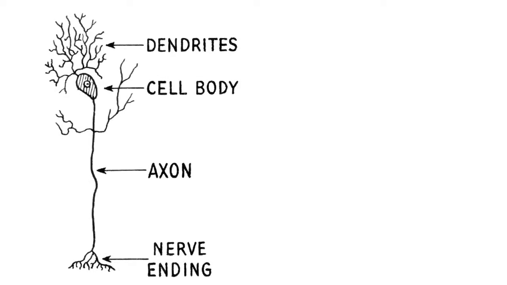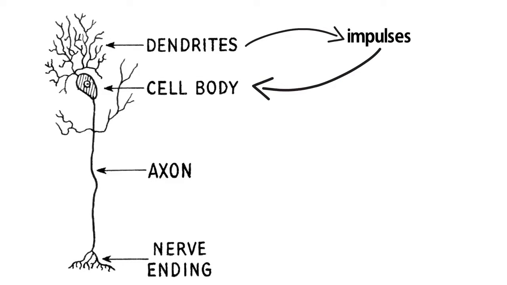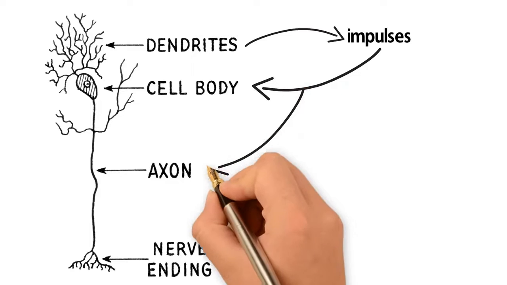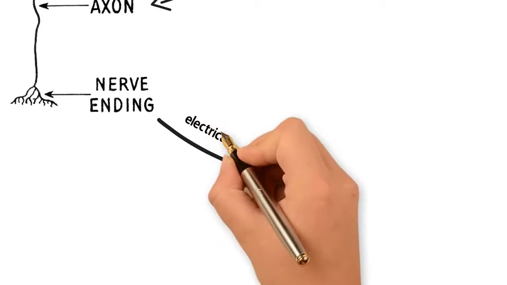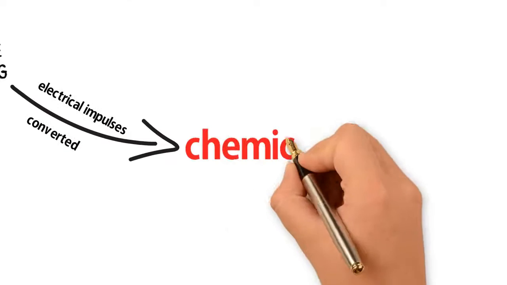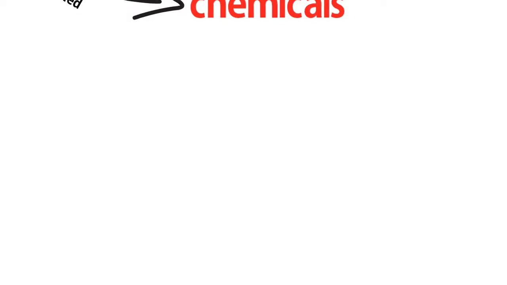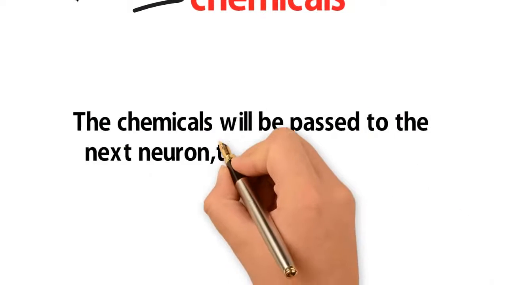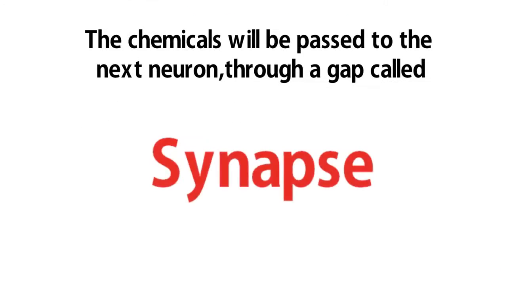The information detected by dendrites is converted into impulses and is passed on to the cell body. Axon collects these impulses. At the nerve ending, electrical impulses are converted into chemicals, and released. The chemicals will be passed to the next neuron, through a gap called synapse. This is how one neuron transfers the messages to another neuron.